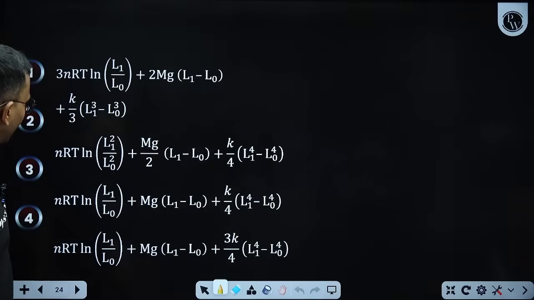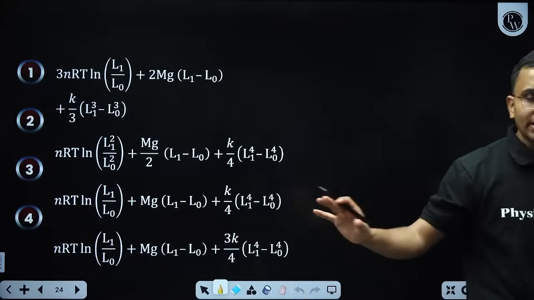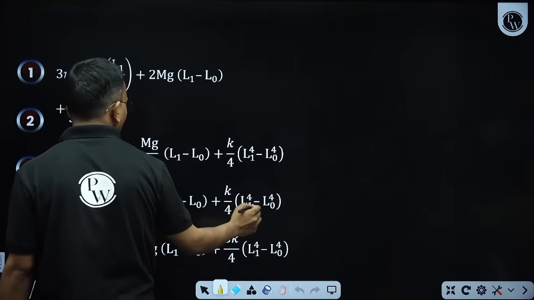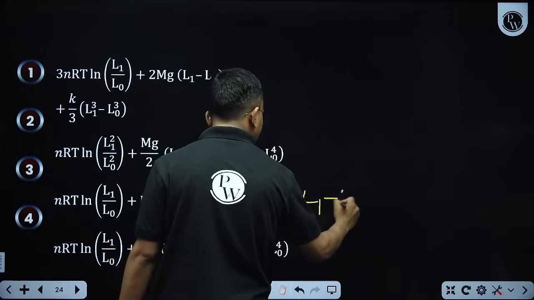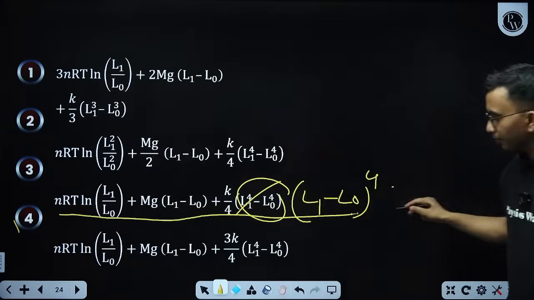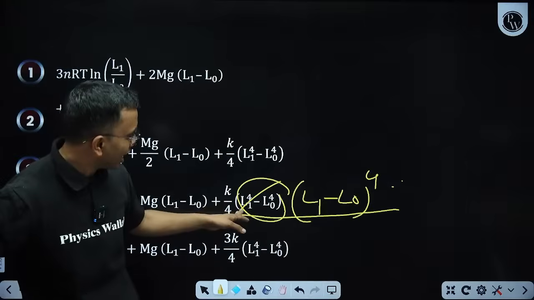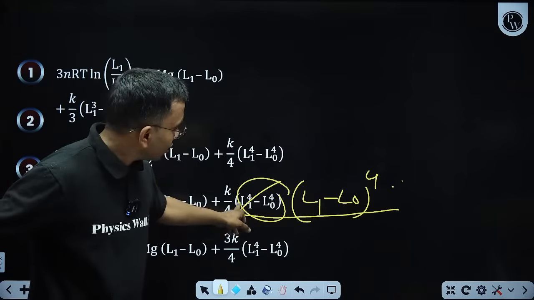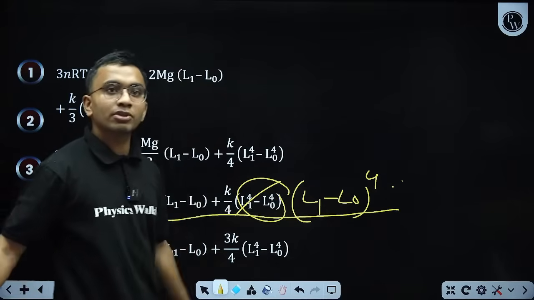So which expression? Actually by NTA there was a mistake in this question, okay. They mentioned L1 to the power 4 minus L0 to the power 4, which was wrong. Here it should be L1 minus L0 to the power 4. This question was a bonus by NTA, they made some mistake. In the spring the elongation is not changing from L1 to L0, elongation is changing from 0 to L1 minus L0, therefore we have to write like this.